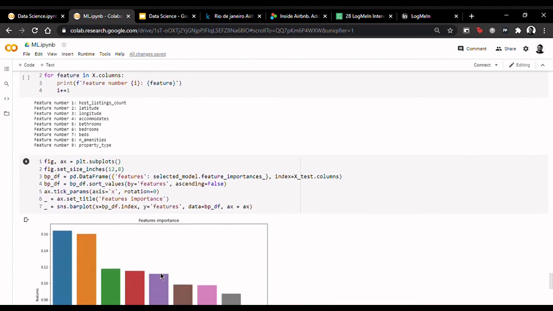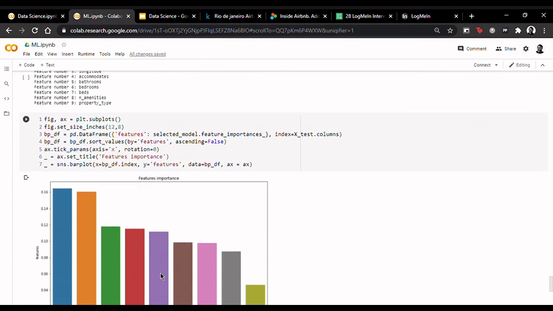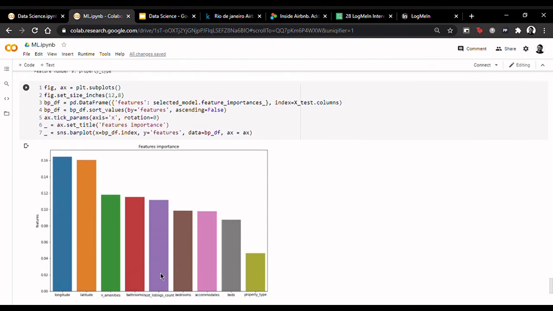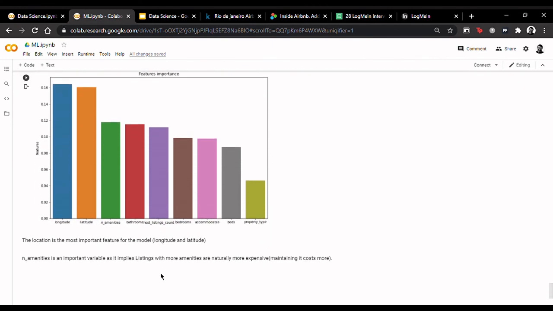We again plot a feature importance graph to make sure that what we've done is correct. And here we see that the model is training on all attributes. You will notice here that in the feature importance graph, location is the most important feature. That is, latitude and longitude are the attributes on which the model is training the most. And if you think about it, it makes sense. The location will always be the most important factor in deciding the price for a property. And amenities is also an important variable, as it implies listings with more amenities are naturally more expensive.